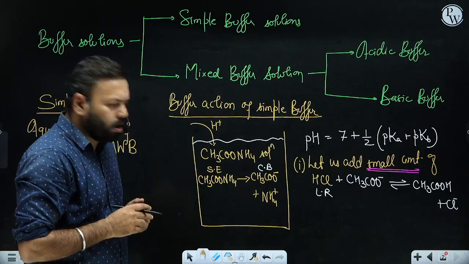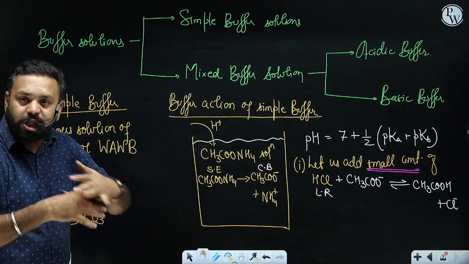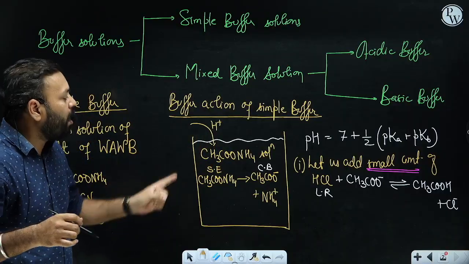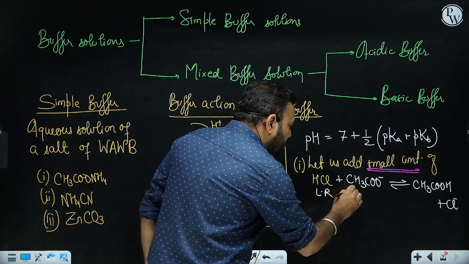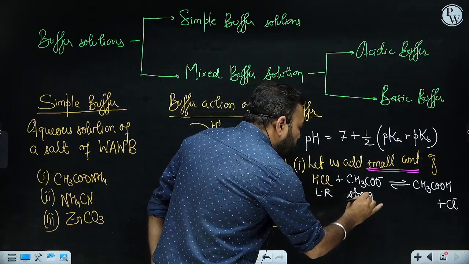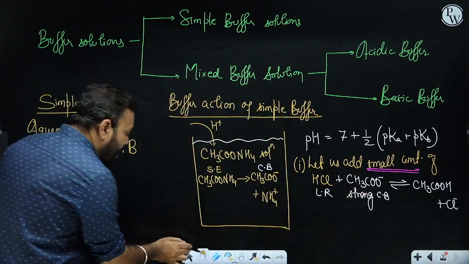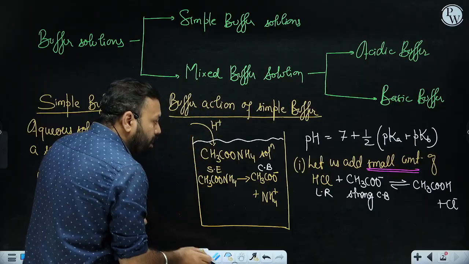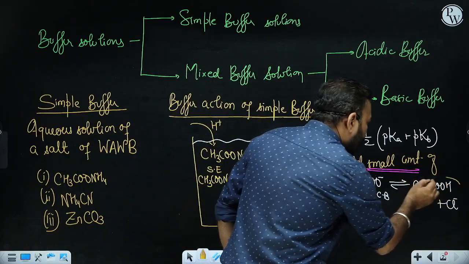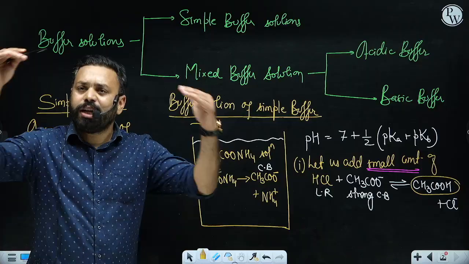So what is happening here? The acid which we added provided H plus, but that H plus combined with what? Conjugate base. What is acetate ion? This is a strong conjugate base, and it is very important what they are producing. They are producing acetic acid. Now, sir, so what? Acetic acid is also an acid. Yes. So it will decrease the pH.